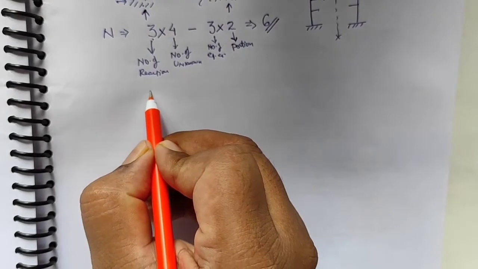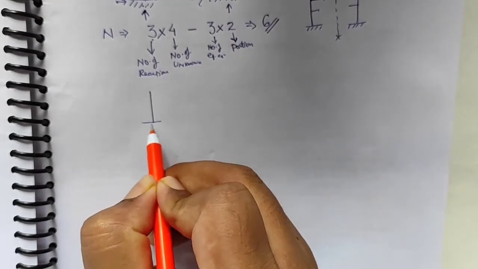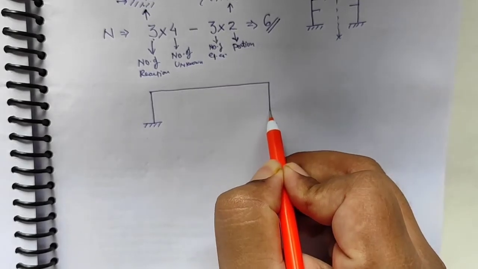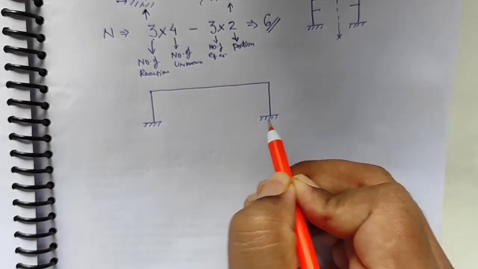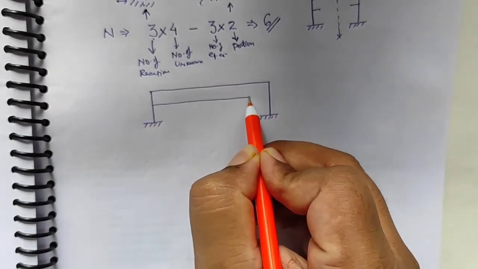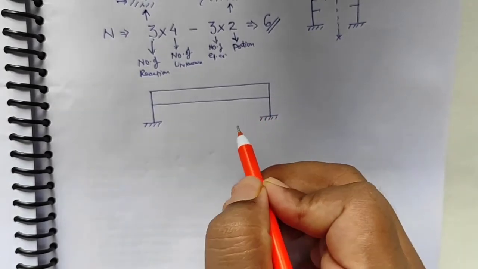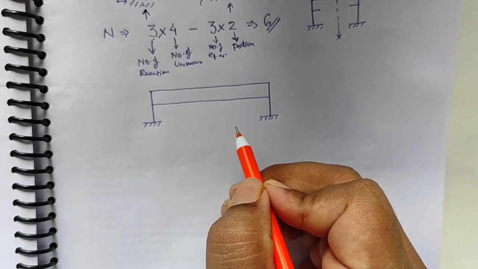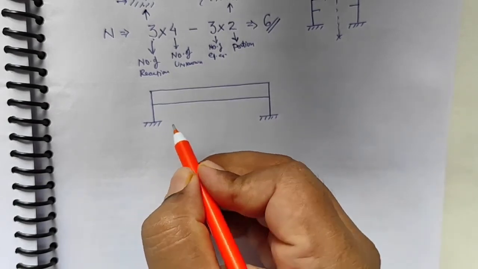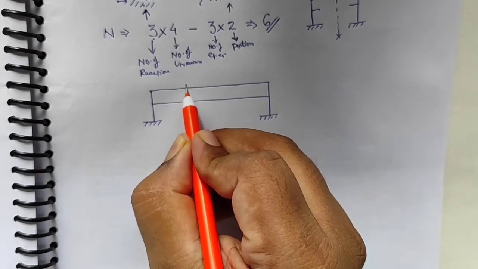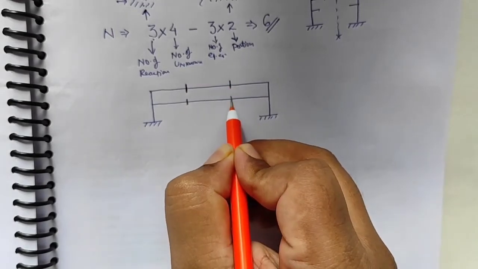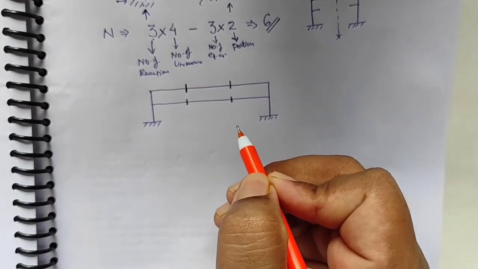Again, if a similar type of frame is given but the length of the members is a little longer than the previous frame, here I have decided to cut the frame in 4 cuts or 4 parts.